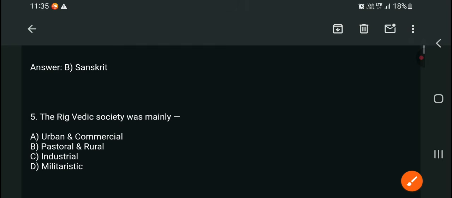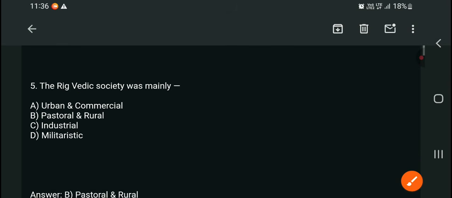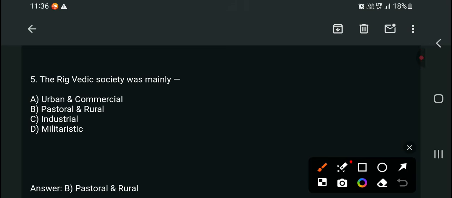Question number 5. The Rigvedic society was mainly urban and commercial, pastoral and rural, or industrial and militaristic. Rigvedic society. Check the right answer here: pastoral and rural.